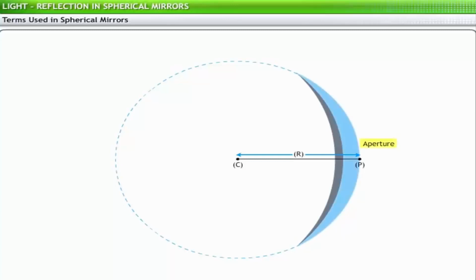Aperture is the surface of the mirror used for reflection. Principal axis is the line joining the pole and the center of curvature. Principal focus, F, is a point on the principal axis. This is the point where the rays in the reflected beam, formed from the incident beam parallel to the principal axis, converge. Focal length, f, is the distance of the principal focus from the pole of the mirror.